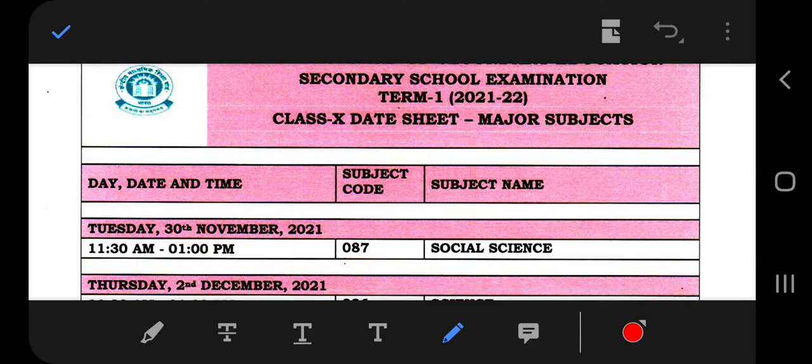Now you can clearly see here the date and time. It will start on 30th November from 11:30 to 1 p.m. First will be social science.